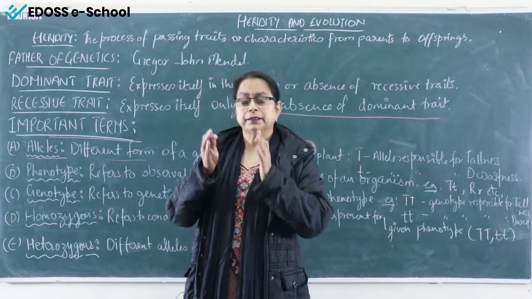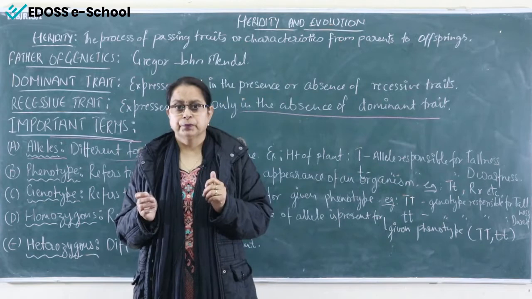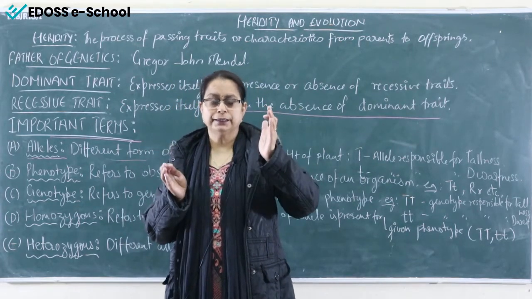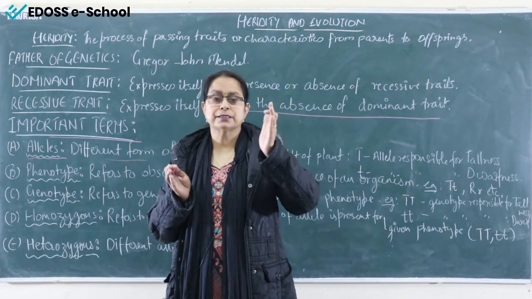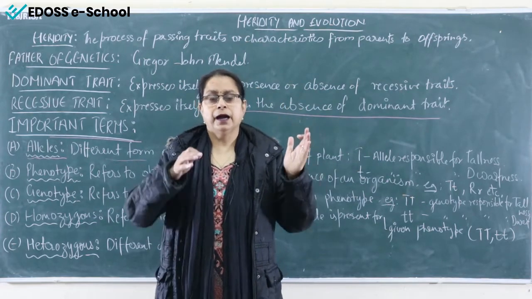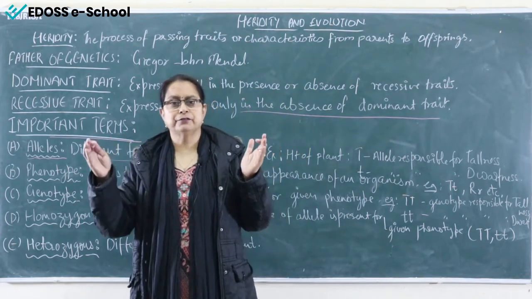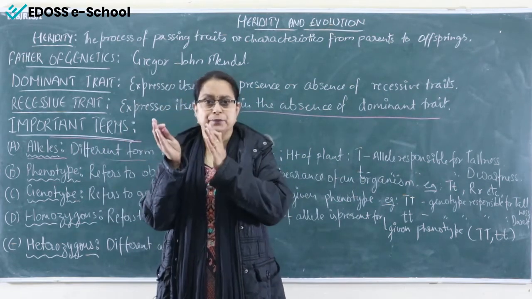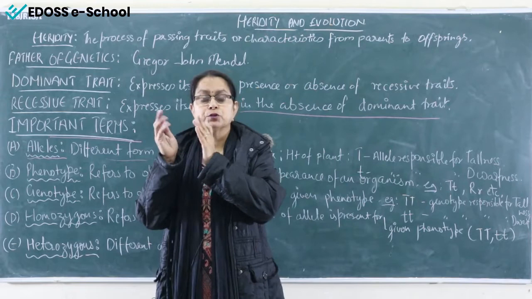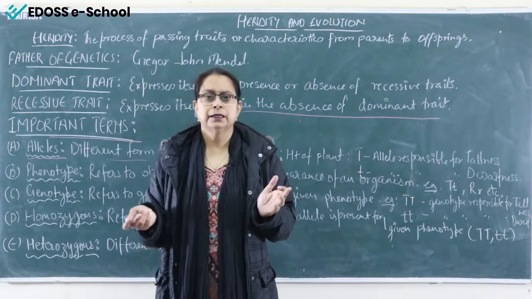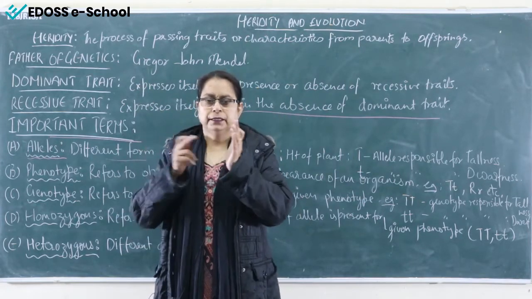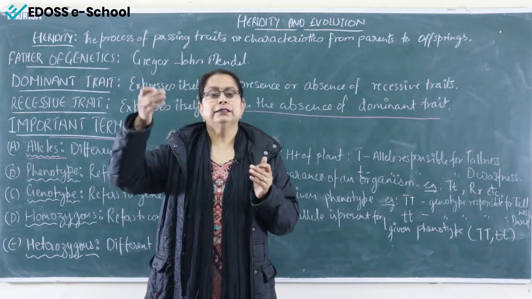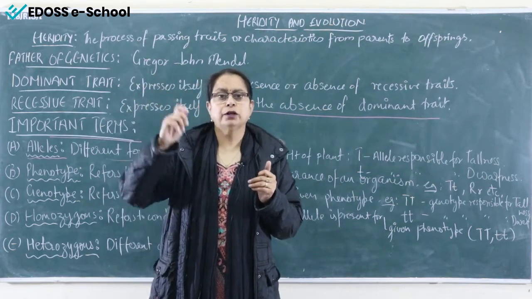For this character, a pair of genes is there. For that pair of genes, capital T expresses as the dominant trait and small t represents itself as the recessive trait. So two different types of the same gene are known as alleles. Capital T and small t represent the alleles of the gene for tallness.